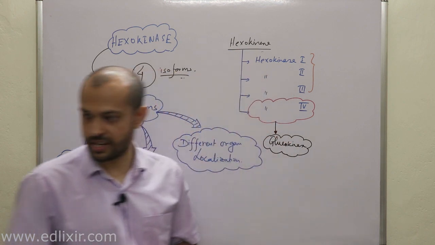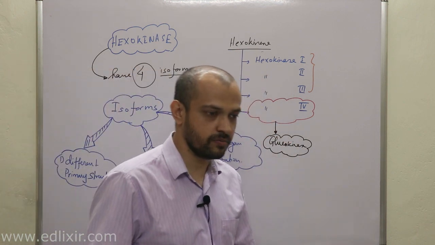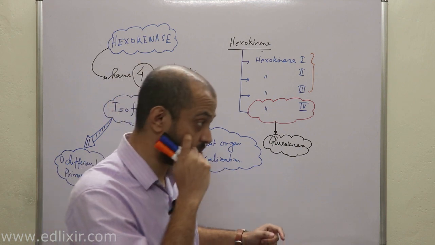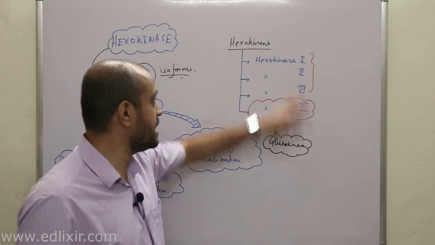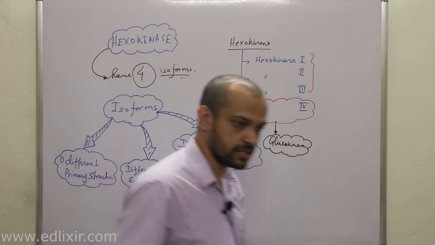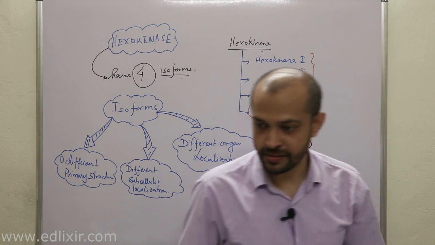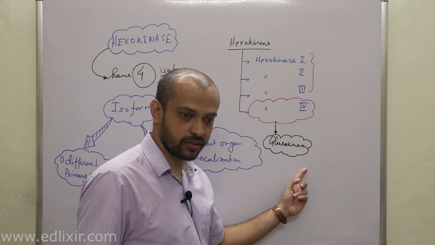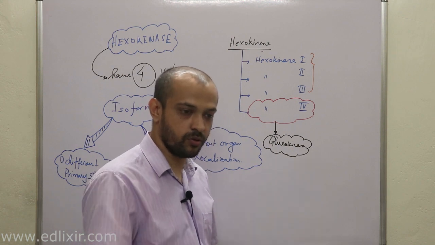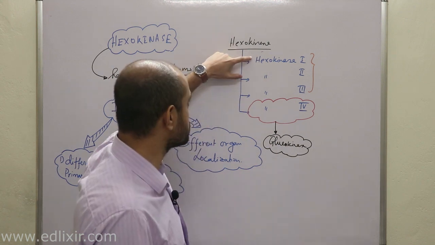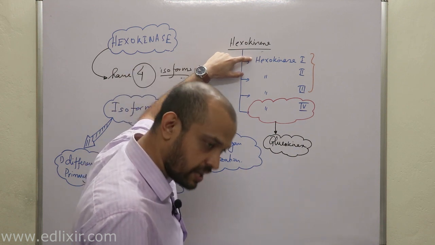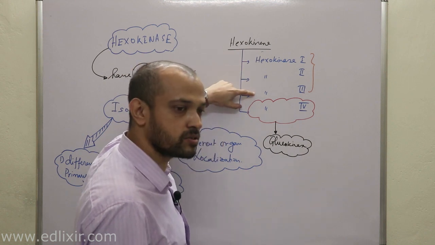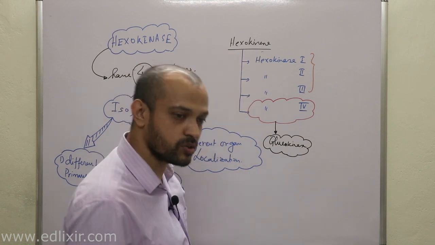Okay, mythbusters time. We need some myth busting here right now. Now listen, many people have this idea that hexokinases are for all hexoses, and glucokinase is specially for glucose, right? This is a myth. Why, you know? Glucokinase also works on fructose, glucose, galactose. Hexokinase 1 works on all the hexoses. Hexokinase 2 works on all the hexoses. Hexokinase 3 works on all the hexoses. Hexokinase 4 also works on all the hexoses.